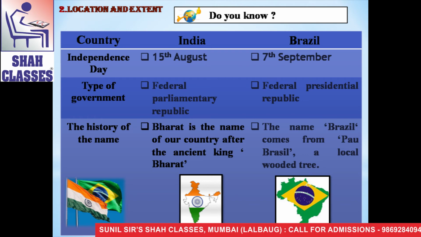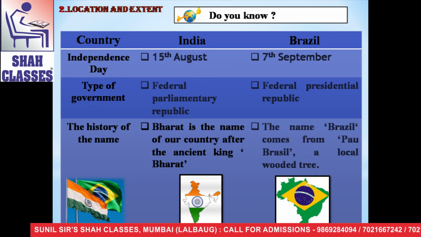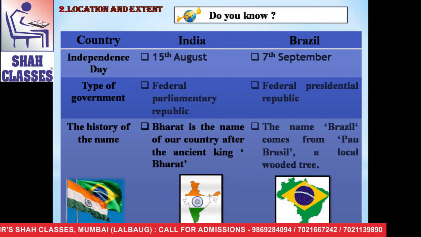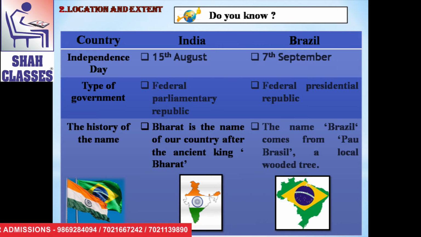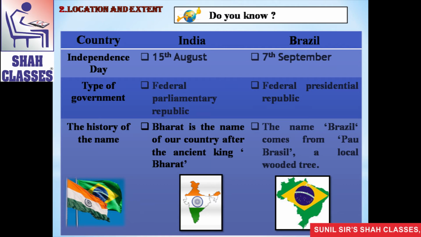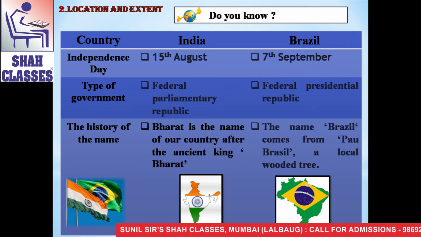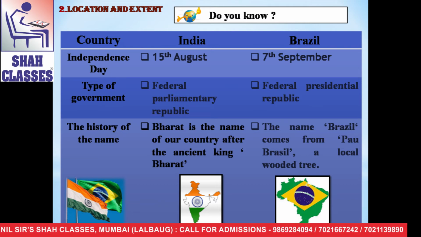Now see, after learning the chapter, we will revise it through some questions and answers. The first question is, are the sentences right or wrong? Rewrite the wrong ones. The first question is, Brazil is mainly located in the southern hemisphere. The answer is, Brazil is mainly located in the southern hemisphere. This sentence is right. The second question is, Tropic of Capricorn passes through the middle of India.